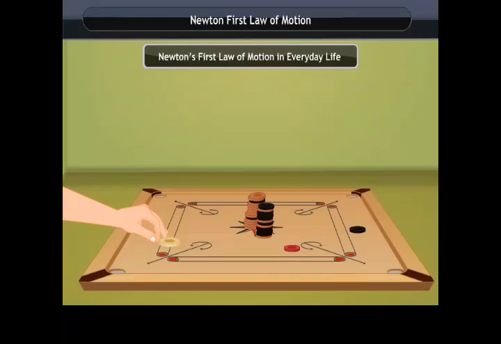When a pile of coins on the carom board is hit by a striker, only the coin at the bottom moves away, leaving the rest of the pile of coins in the same place. This also happens because of Newton's first law of motion. When the pile is struck with a striker, the coin at the bottom suddenly comes in motion because of the force applied by the striker, while the rest of the coins in the pile have a tendency to remain at rest, and they fall vertically on the carom board and remain in the same place.